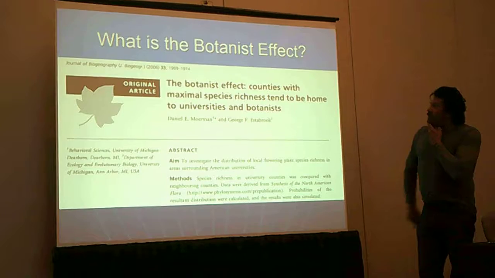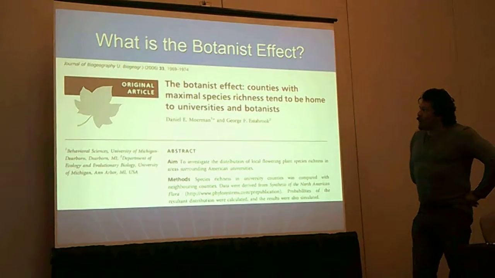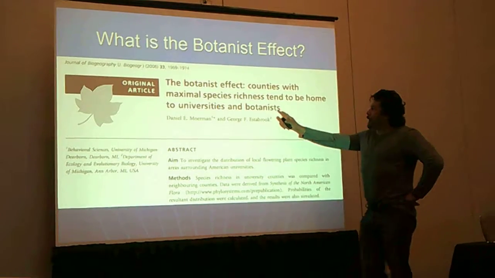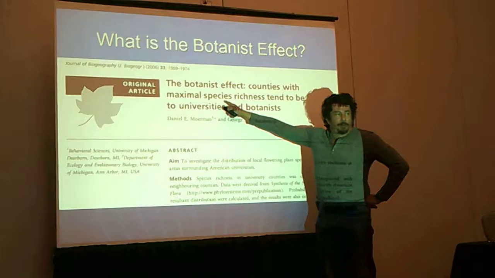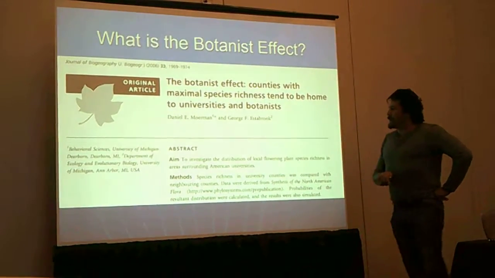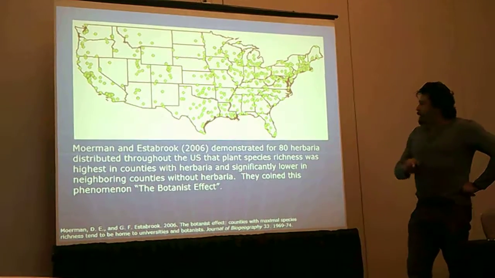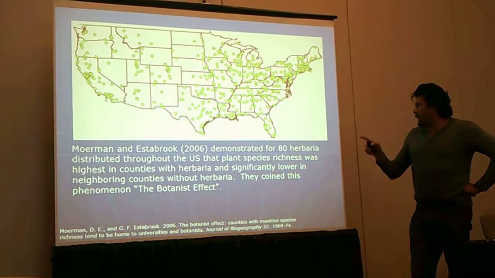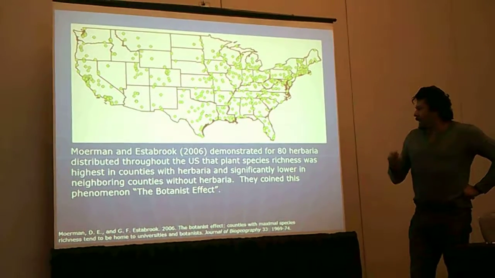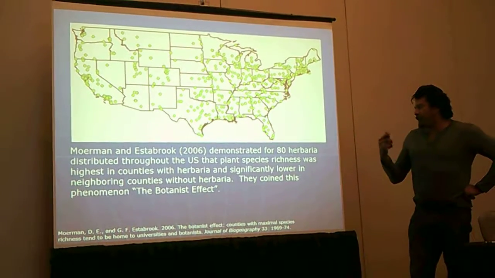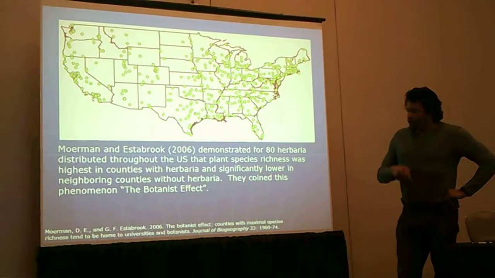So what is the Botanist effect? The Botanist effect: counties with maximal species richness tend to be home to universities and botanists. But I want to pay attention, this right here is the problem. What they were looking at here is species richness, and you'll see what I mean. So their argument here is that Mormon and Estabrook demonstrated for an 80-year herbarium distributed throughout the U.S. that plant species richness was highest in counties with their herbarium and significantly lower in neighboring counties without herbarium. They coined this phenomenon the Botanist effect.